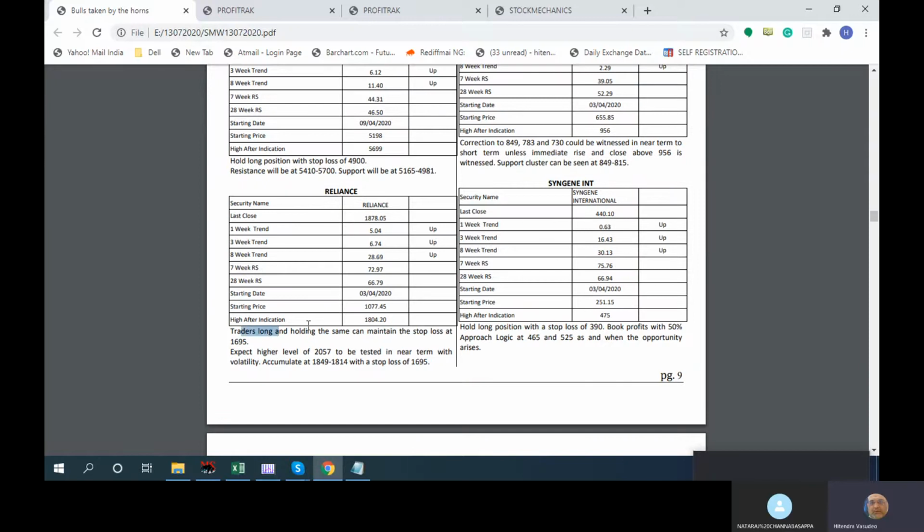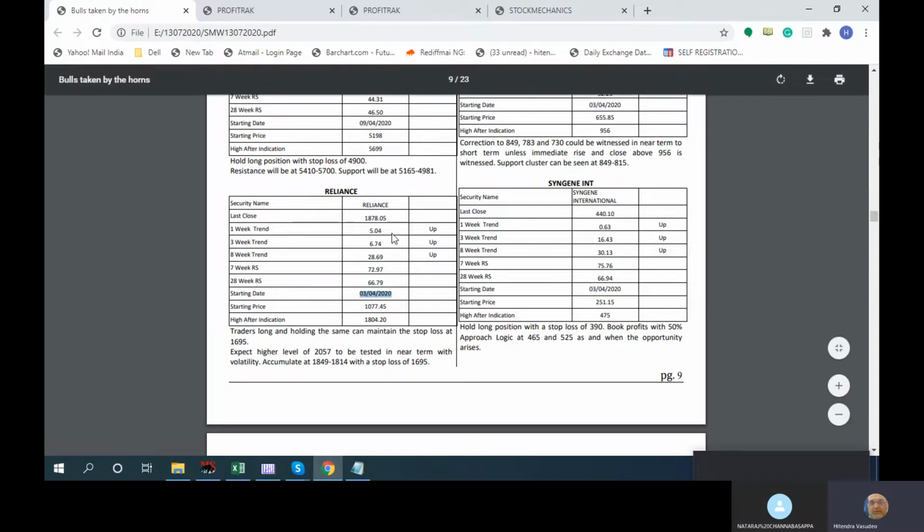Like Reliance is there, we have been covering it. Our starting price was 1077 on 3rd April. Like that, you have the date, so you have an idea what's happening, and what has happened after coverage, whether it has gone up or down, or moved high significantly.